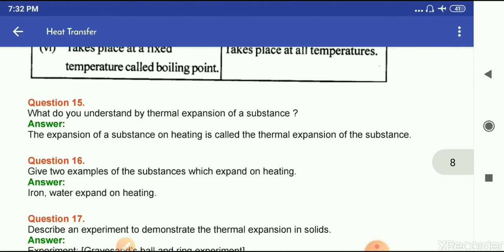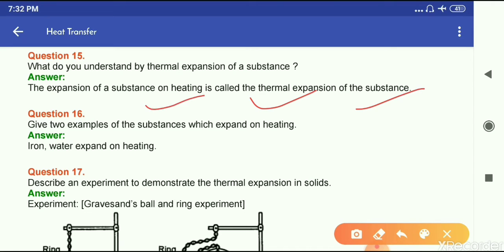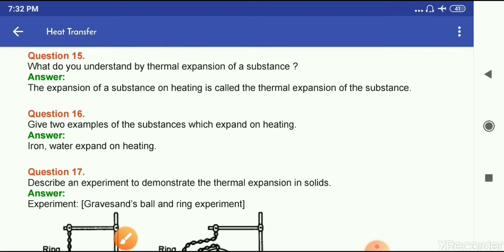Question number 15. What do you understand by thermal expansion of a substance? The expansion of a substance on heating is called thermal expansion of the substance. Question number 16. Give two examples of the substances which expand on heating. So these are the examples: iron and water expand on heating.